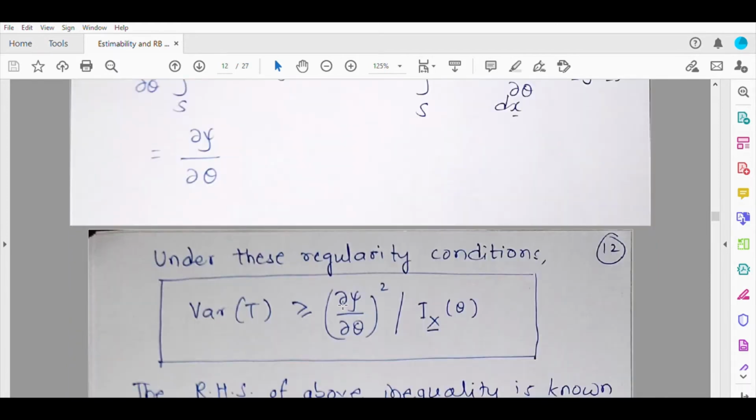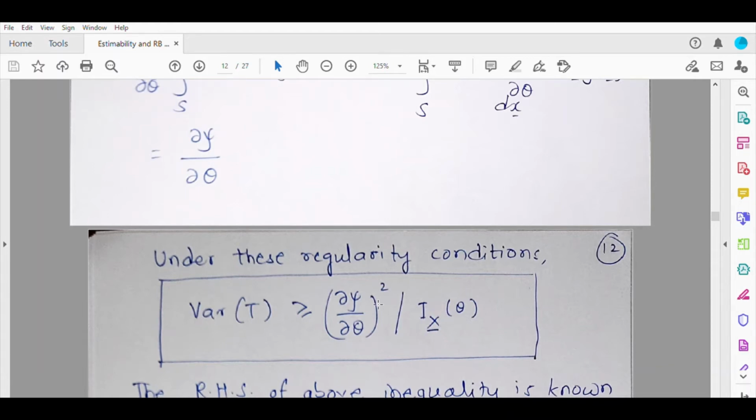So under these conditions, now we get the Cramer-Rao inequality: the variance of the unbiased estimator T of psi(theta) will be at least as large as the squared derivative of the parametric function which is to be estimated, divided by the Fisher information contained in the entire sample on whose basis you are estimating the function.